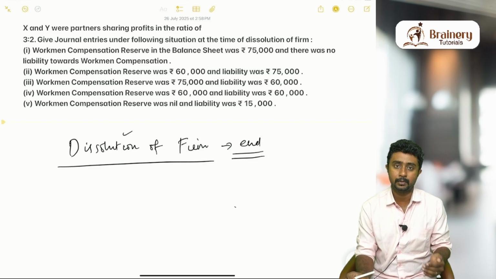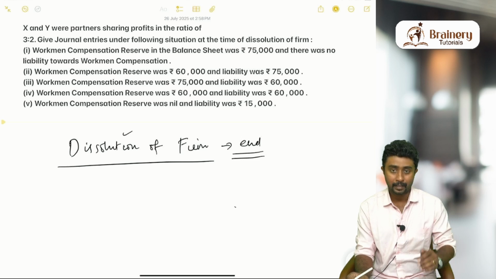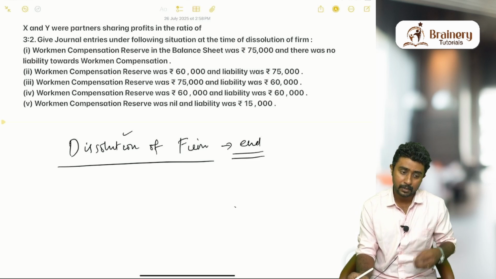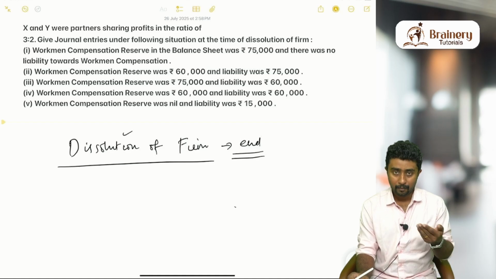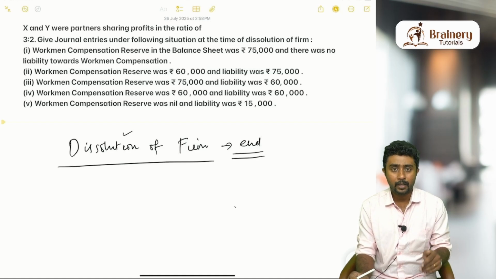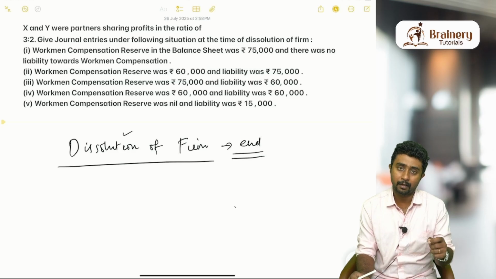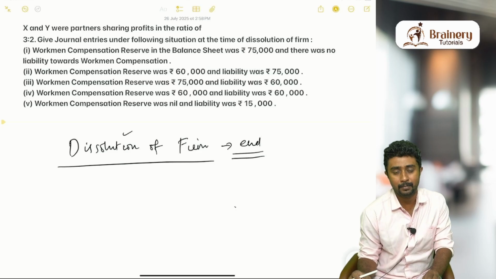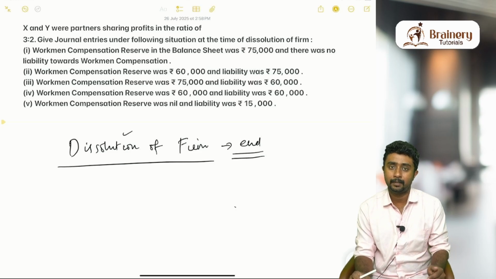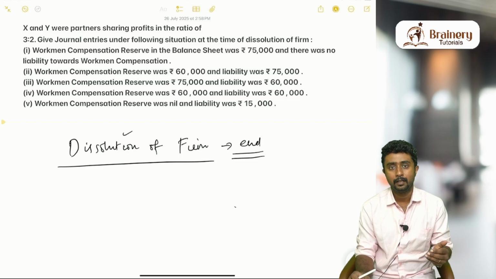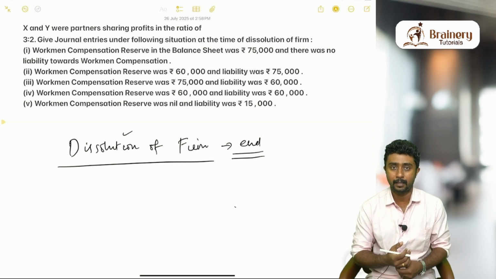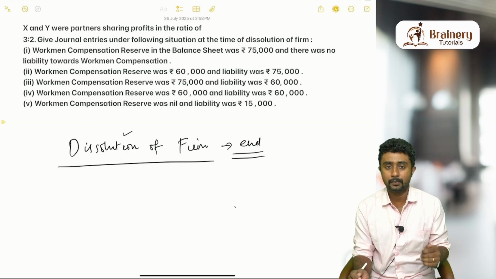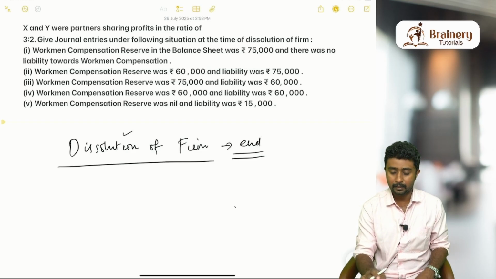When a new person comes into the business as a partner, that is admission of partner, business is carried on. When a person retires, suppose three partners were there and one of them retires, the other partners will continue the business. That is why we studied that also as an example of reconstitution of firm. Again in the death chapter, three partners were there and one partner died, and the other partners continue the business. In all these situations, business is generally continued by the partners. But there is a case where business is completely closed by the partners, that is called dissolution of